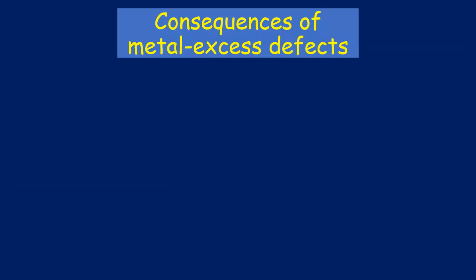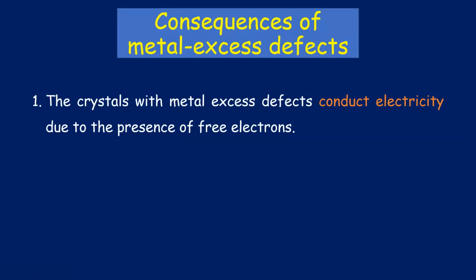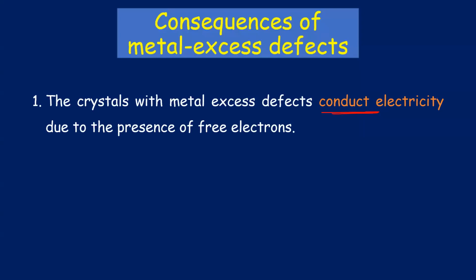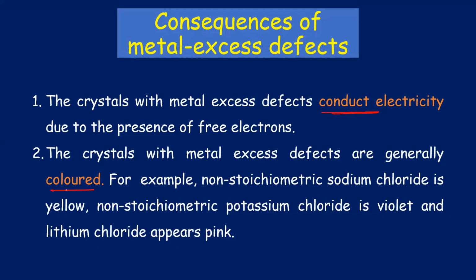Next is the consequence. The consequence of the metal excess defect is that it will conduct electricity. Why? Because in both cases you can see that there is a free electron here. If a free electron is there, you will have some flow of electrons and electrical conductivity. Moving on, another thing is colored compounds. Metal excess defects are generally colored. The examples you will always be asked are like this: why is sodium chloride sometimes yellow? Why is potassium chloride violet? Why does lithium chloride appear pink?